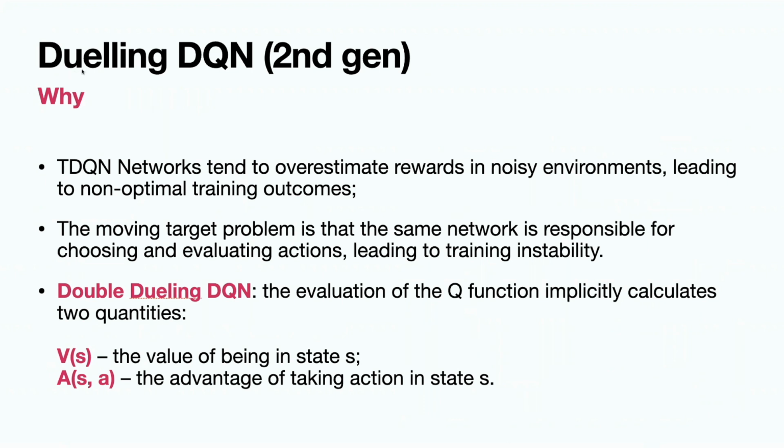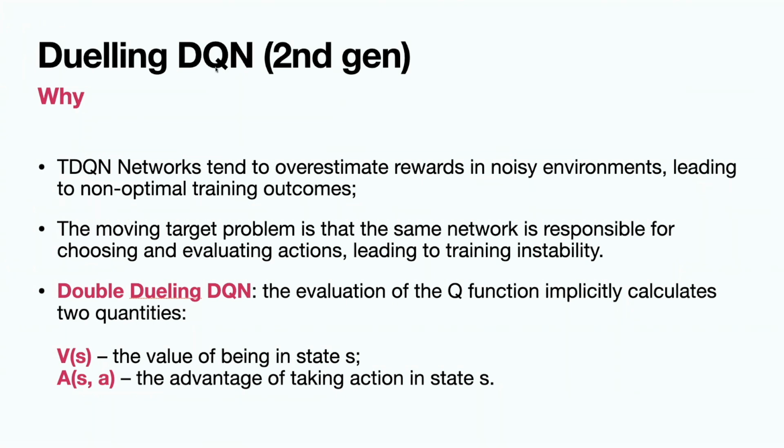The third form of DQN is called Dueling DQN. Why? Remember, we already know DQN, double DQN, and double DQN plus prioritized replay buffer, right? Now, the third DQN modification is dueling DQN.